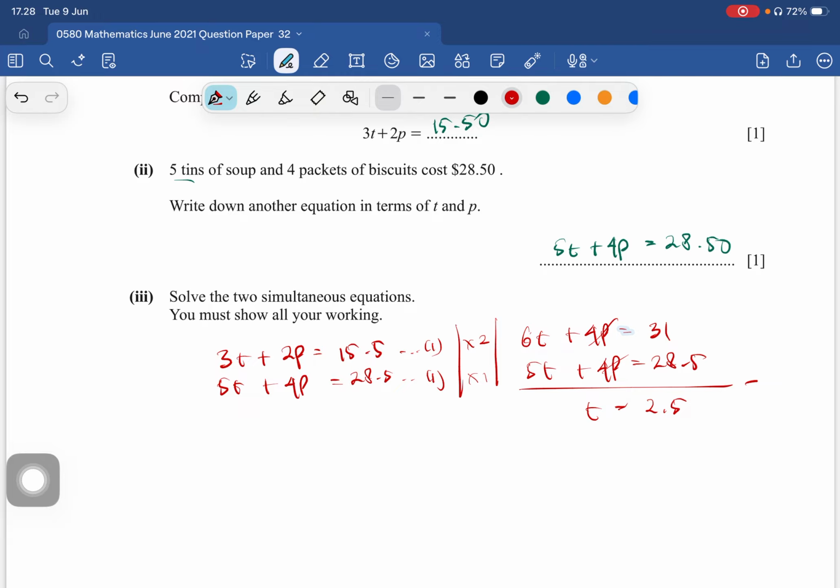How about p? Let's substitute into the first equation. So 2.5 we multiply by 3 is 7.5 plus 2p equal to 15.5. We minus it by 7.5 on both sides. So 2p equal to 15.5 minus 7.5.